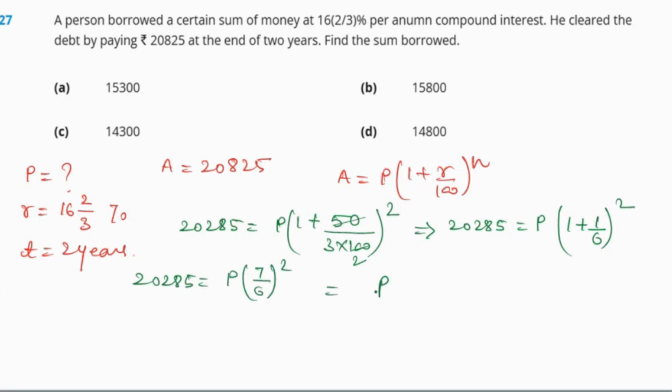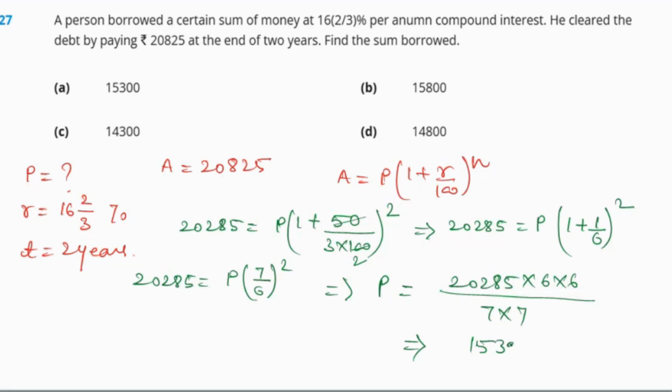So the value of P needs to be 20285 times 6 times 6 by 7 times 7. And when we solve it completely, the value of P we will be getting is 15,300, which is option number A.